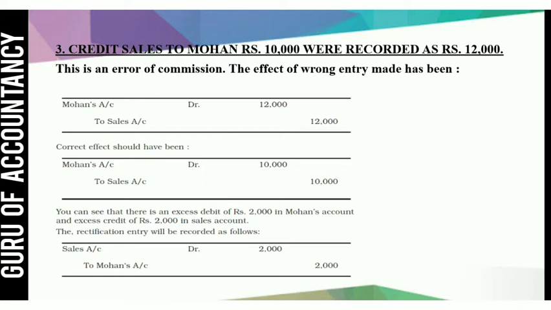Now to rectify this error, we will reverse the entry. Sales account is credited more by 2,000, so we will debit it, and Mohan account is debited more by 2,000, so we will credit Mohan account. So the rectification entry would be sales account debit to Mohan rupees 2,000, and in this way this error can be rectified.